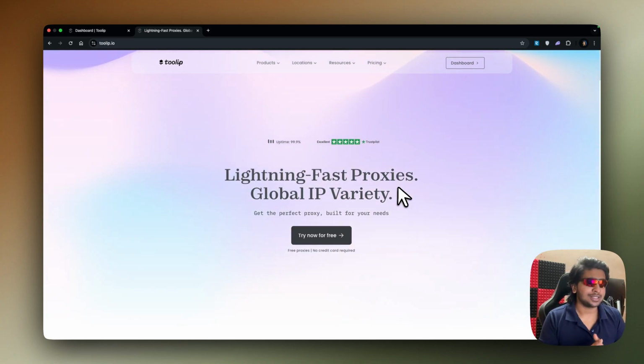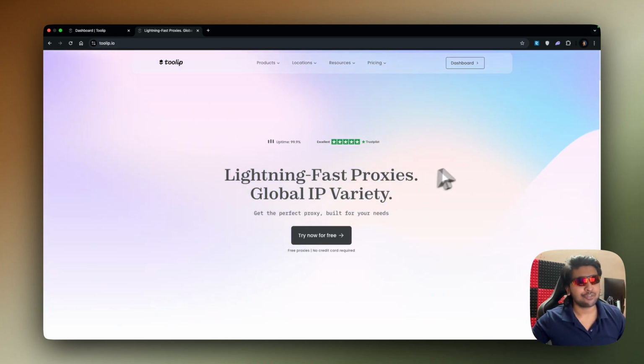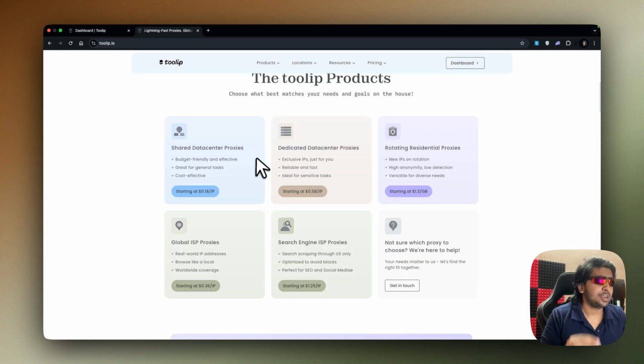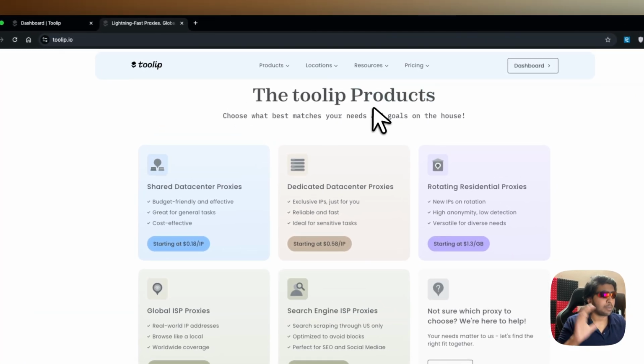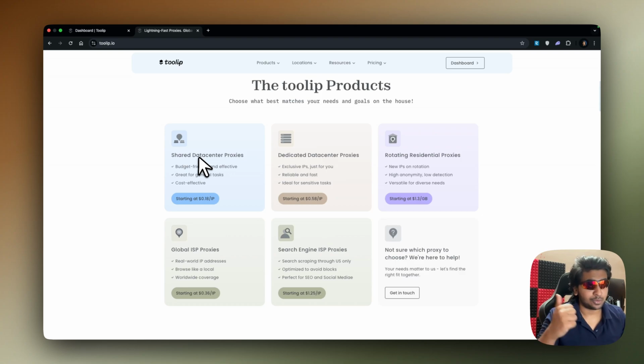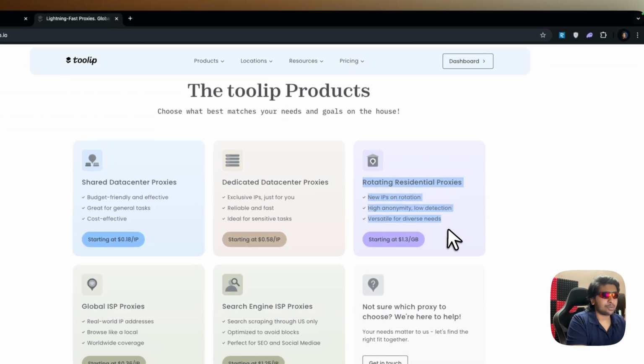So what are proxies? A proxy is basically going to mask your IP and give you a different IP from a completely different country. That's exactly what it does, and I definitely recommend this because Tulip has different kinds of proxies and not just one kind of proxy. There are data center proxies, dedicated data center proxies, and my favorite is actually rotating residential proxies. The proxies are on a rotational basis, and this is actually what I have.